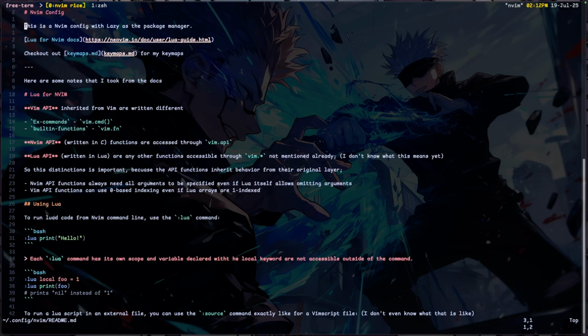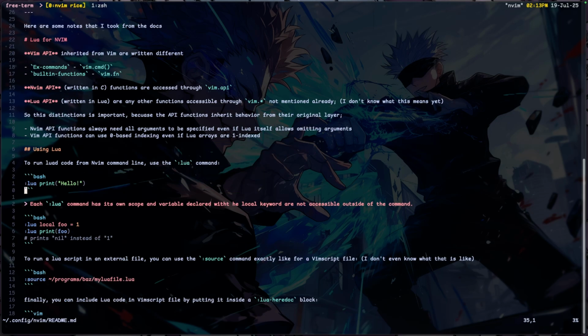Okay, so like I mentioned earlier, I was reading through Lua for Neovim config, which basically talks about using Vim configurations in Lua, like implementing Vim configurations in Lua. After going through that, I made some of these examples here for me.